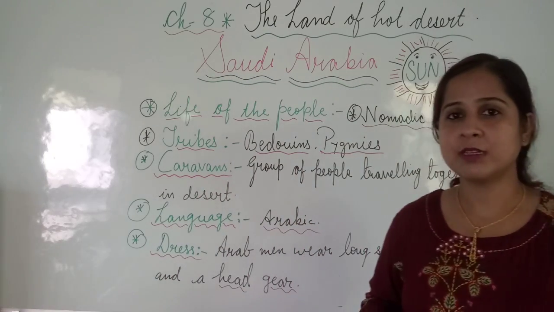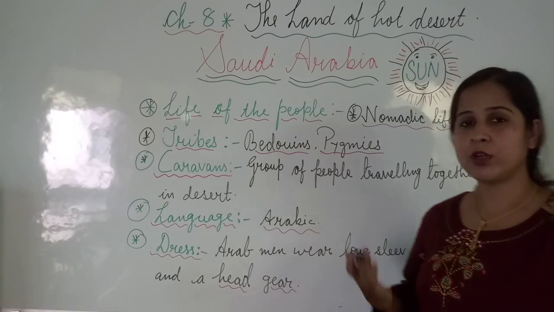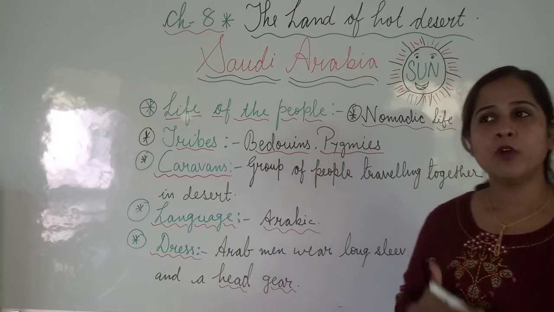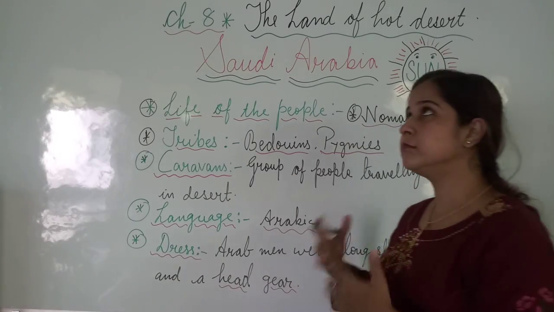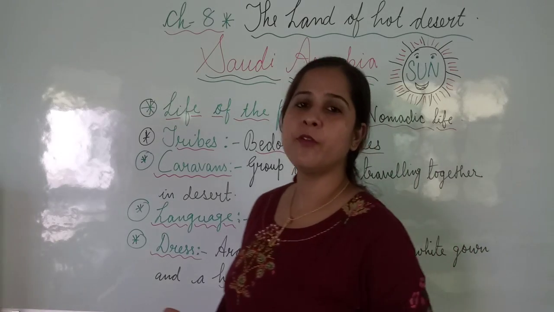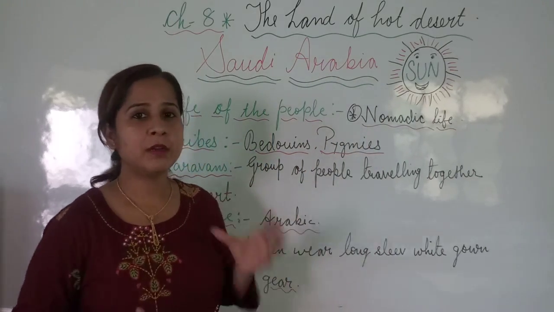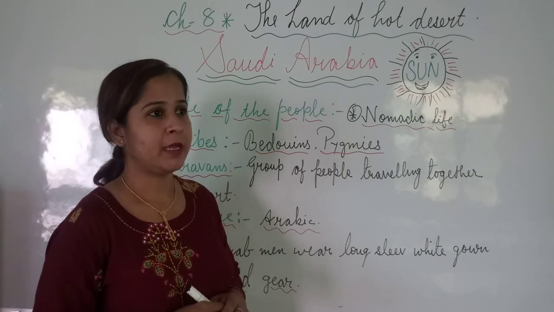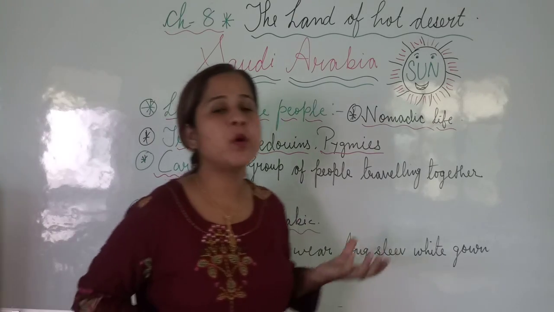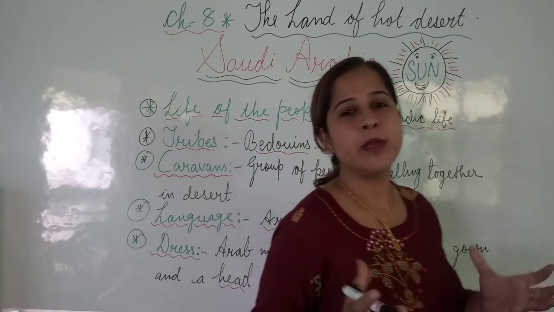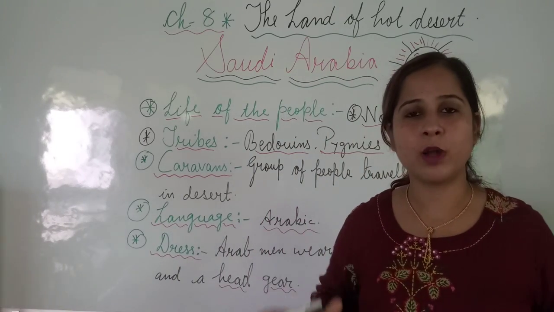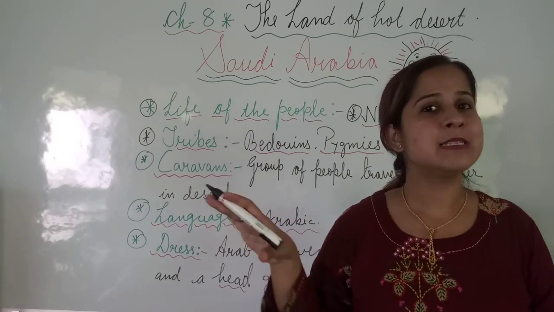So for this reason, the vegetation like what we have in the mountainous areas and in plain areas, these types of greeneries are not grown here. But still, some greeneries are found here, like the area nearby oases. What are oases? Oases are a small pool of water where green plants are found.